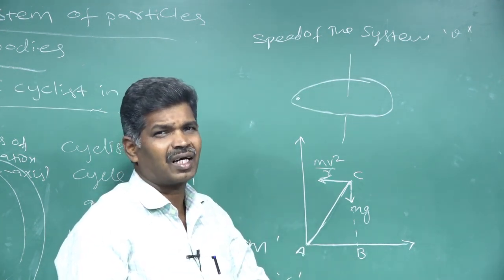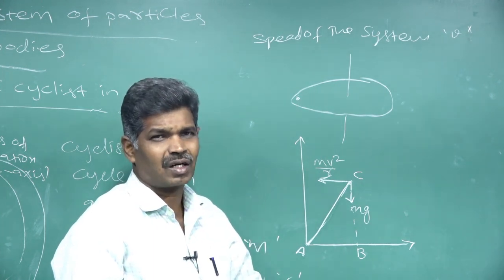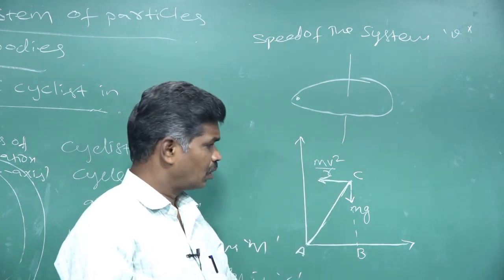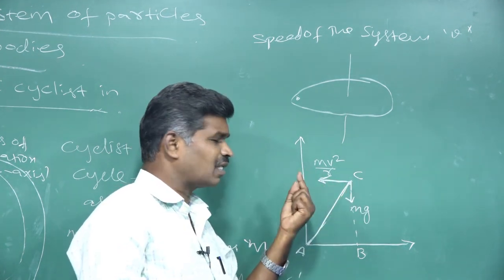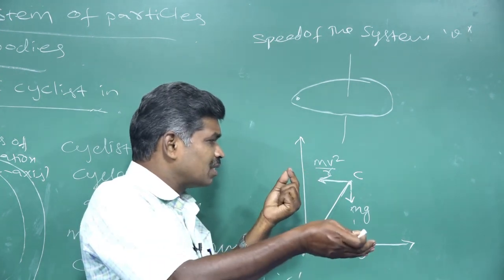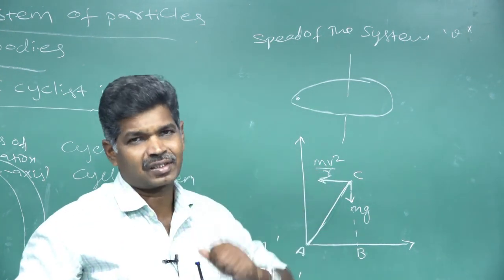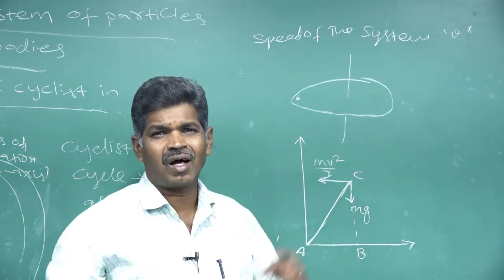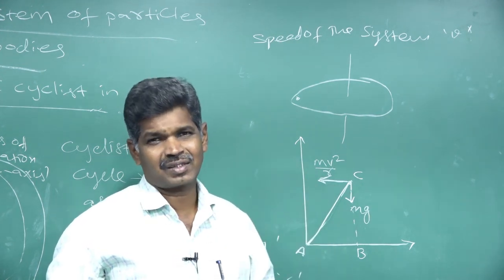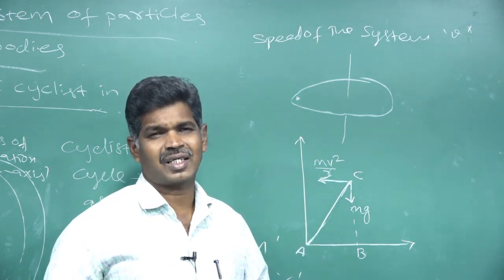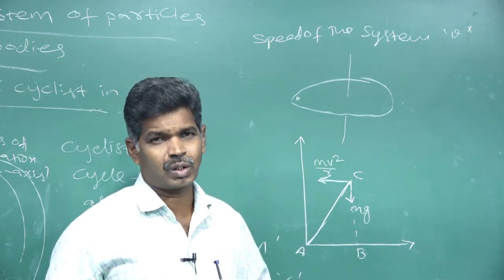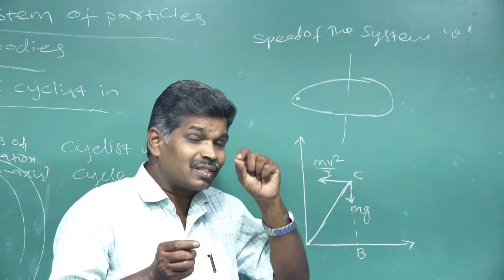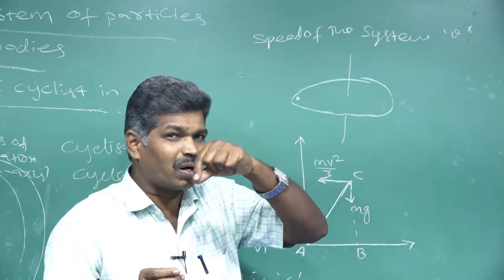If a clockwise rotational effect is produced, we have a torque, a clockwise torque. Clockwise torque is always taken as negative. But the centrifugal force, which acts through the center of gravity, makes the system rotate in the anti-clockwise direction. So that centrifugal force produces an anti-clockwise torque on our system. That torque can be taken as a positive value.